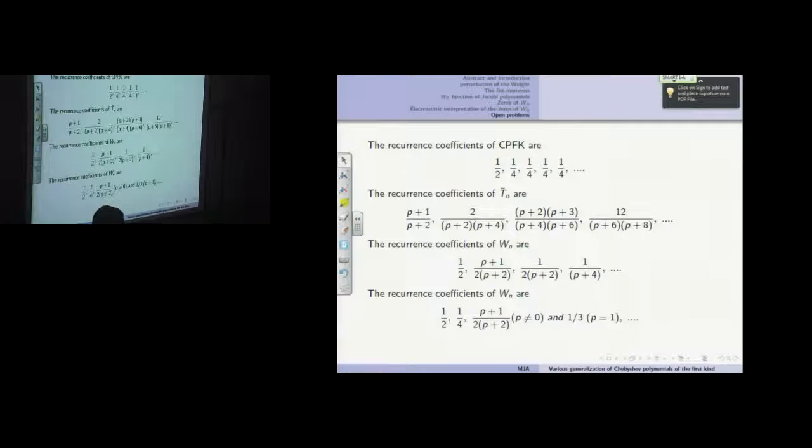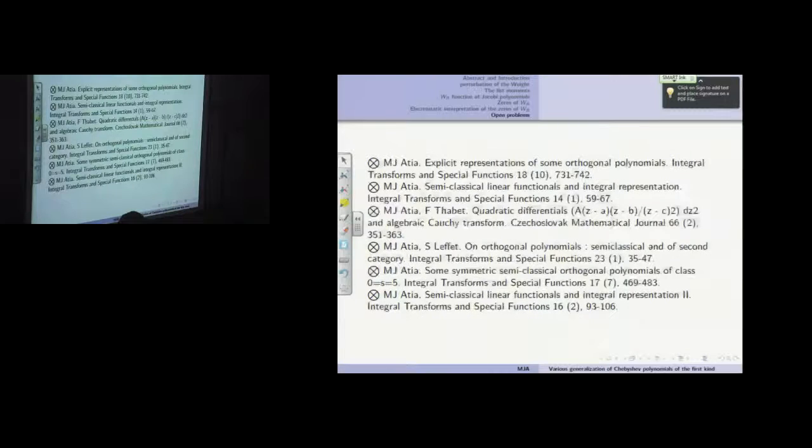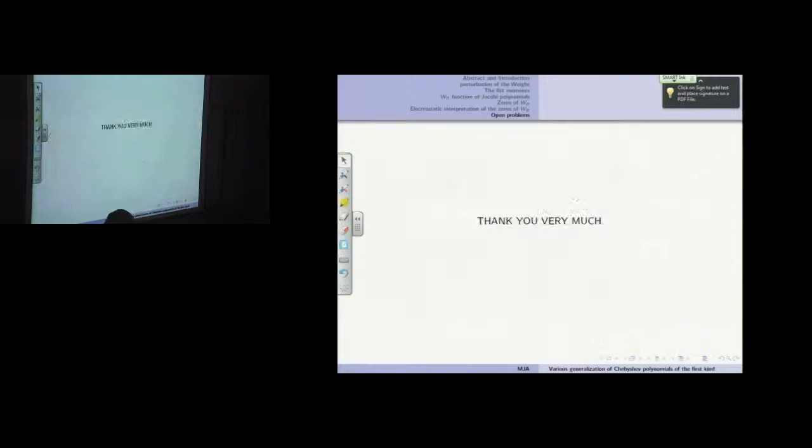You have 3 open orders. Okay. Here I have some papers and some collaborators: Martinez, Marcelin, Littlejohn, Jean Zhang. These are the people I work with. And that's it. Thank you very much for your attention.